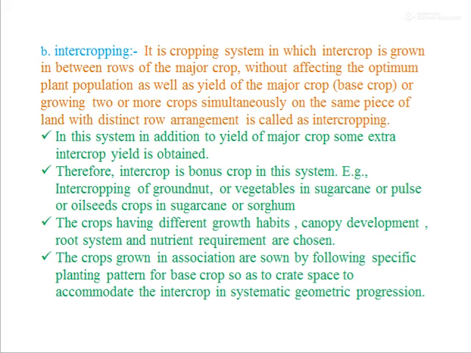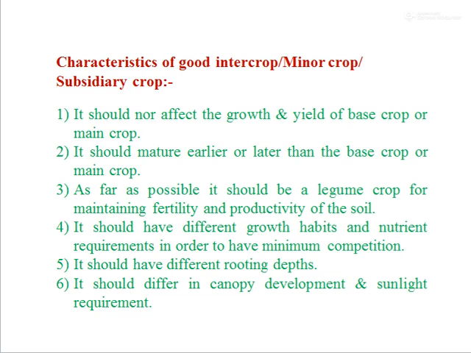In this system, in addition to yield of major crop, some extra intercrop yield is obtained. Therefore, intercrop is bonus crop in this system. Example, intercropping of groundnut or vegetable in sugarcane or pulse or oilseed crops in sugarcane or sorghum. The crops having different growth habits, canopy development, root system and nutrient management are chosen. The crops grown in association are sown by following specific planting pattern for the base crop so as to create space to accommodate the intercrop in systematic geometric progression.